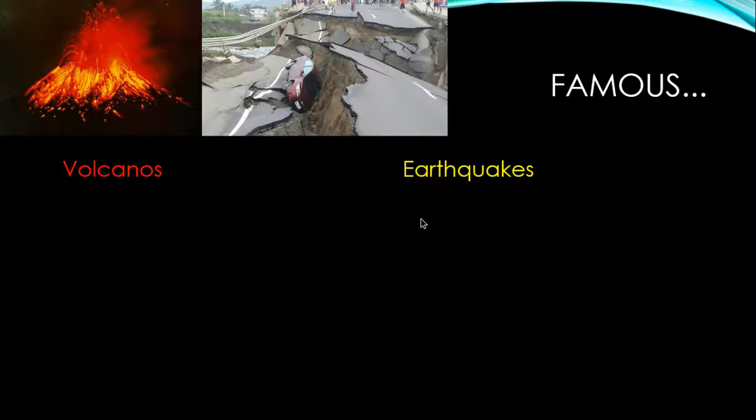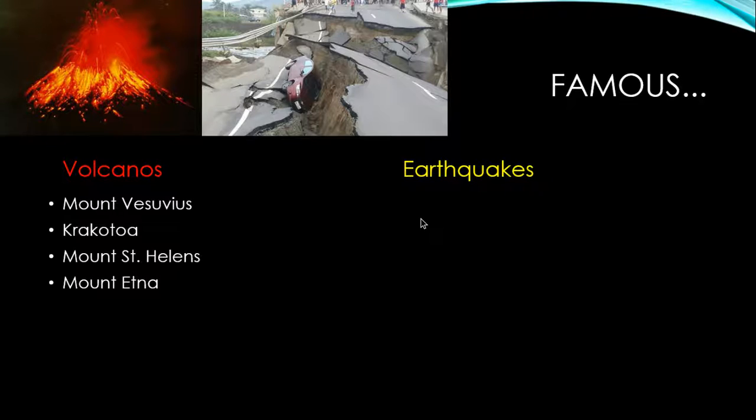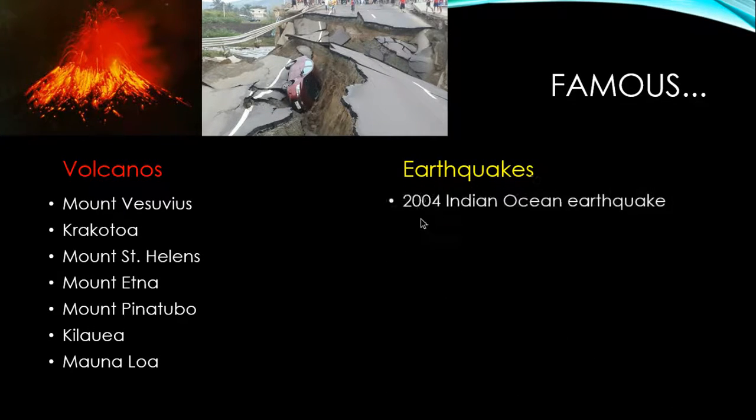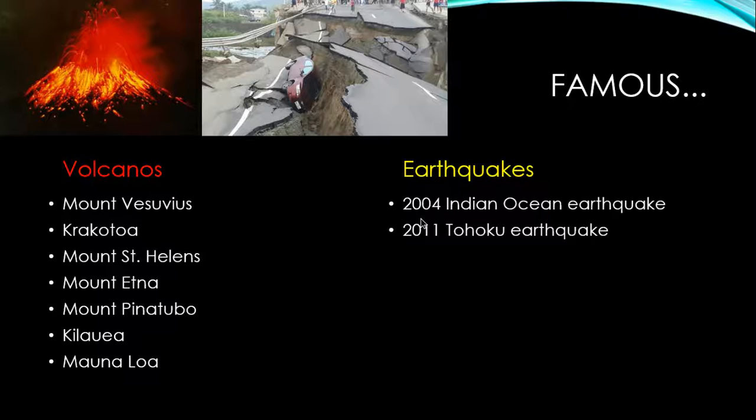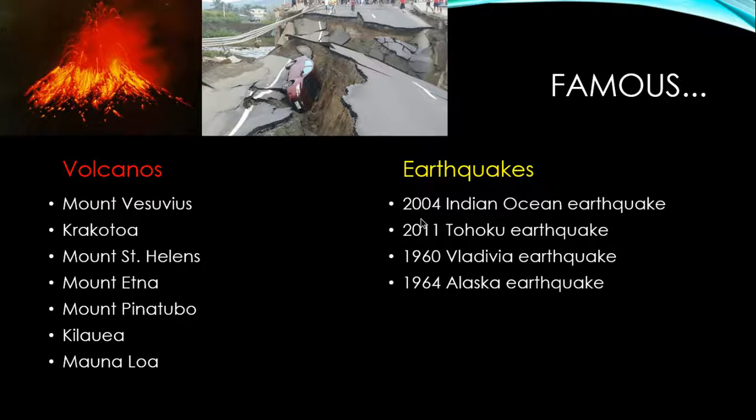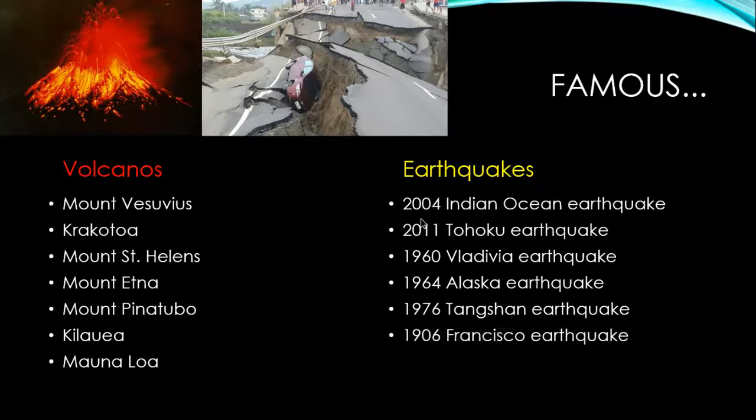Some famous volcanoes are Mount Vesuvius, Krakatoa, Mount St. Helens, Mount Etna, Mount Pinatubo, and Mauna Loa. Some earthquakes are the Indian Ocean earthquake in 2004, the Tohoku earthquake in 2011, the Valdivia earthquake in 1960, the Alaska earthquake in 1964, the Tangshan earthquake in 1976, and the San Francisco earthquake in 1906.